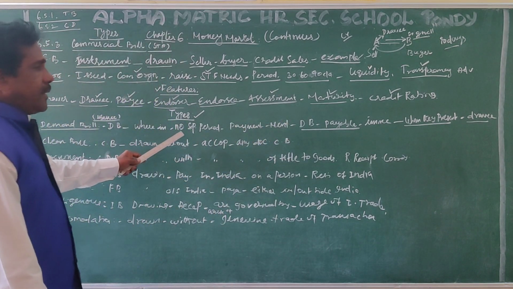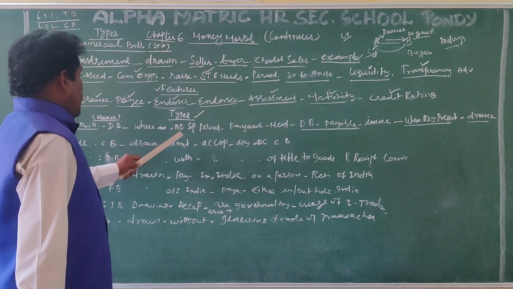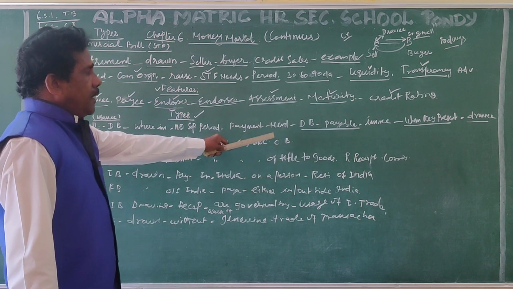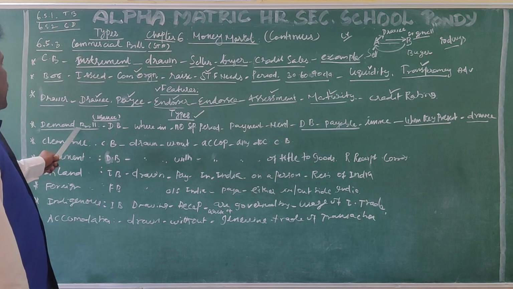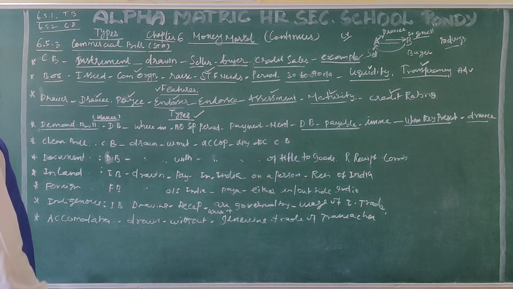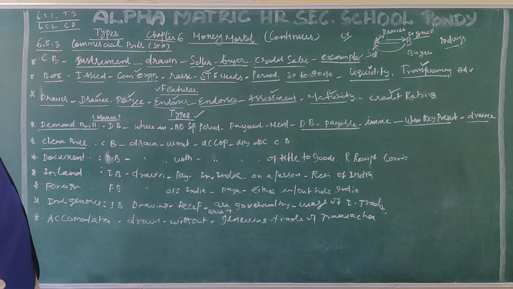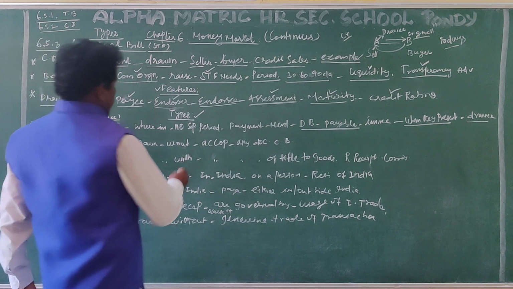Suppose there is a time or maturity time mentioned, then it will not be called a demand bill. Then clean bill. A clean bill is drawn without accompanying any document.